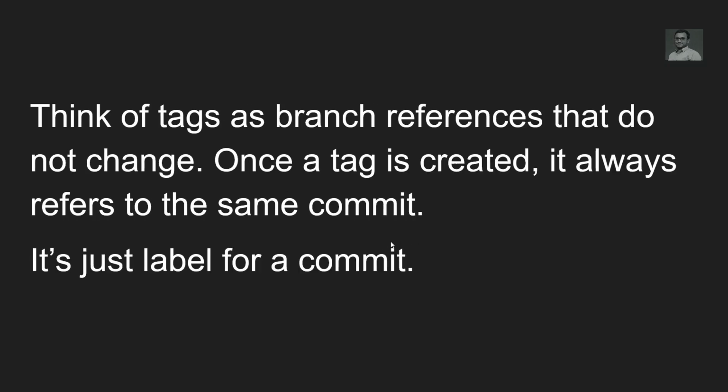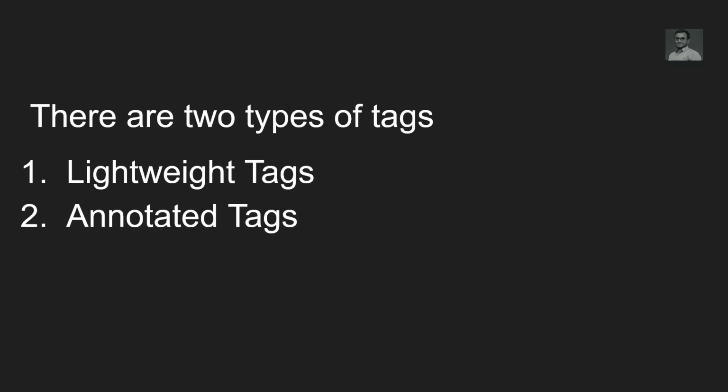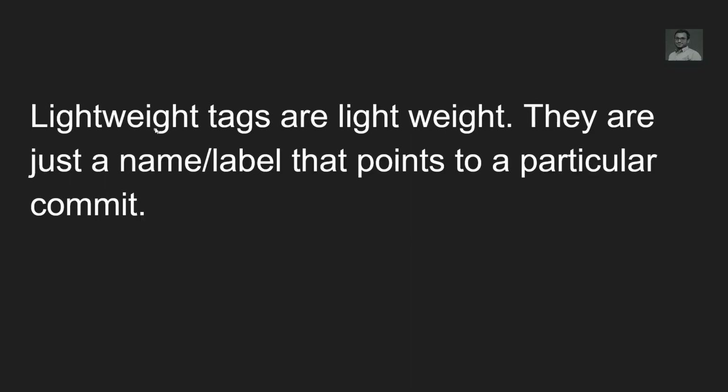Now, there are actually two types of tags available. One is lightweight tags and the other is annotated tags. Lightweight tags are, as the name says, lightweight: they are just a name or label that points to a particular commit. You are just keeping a name or label on the particular commit.